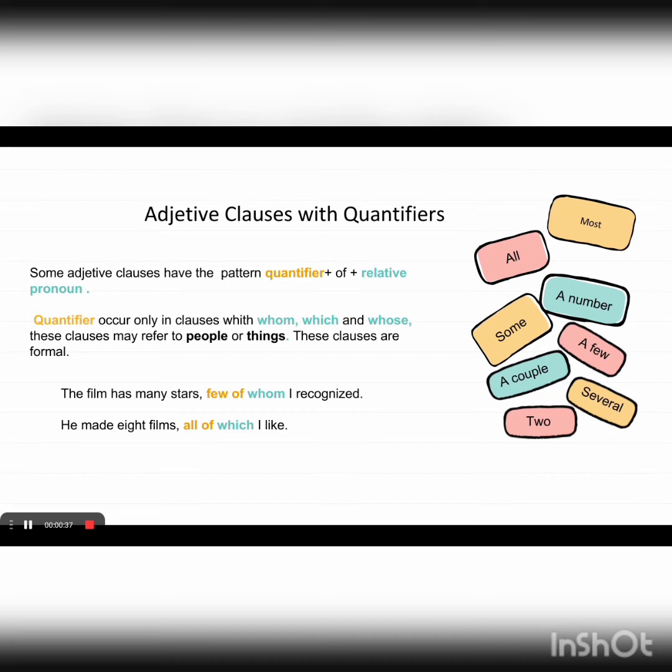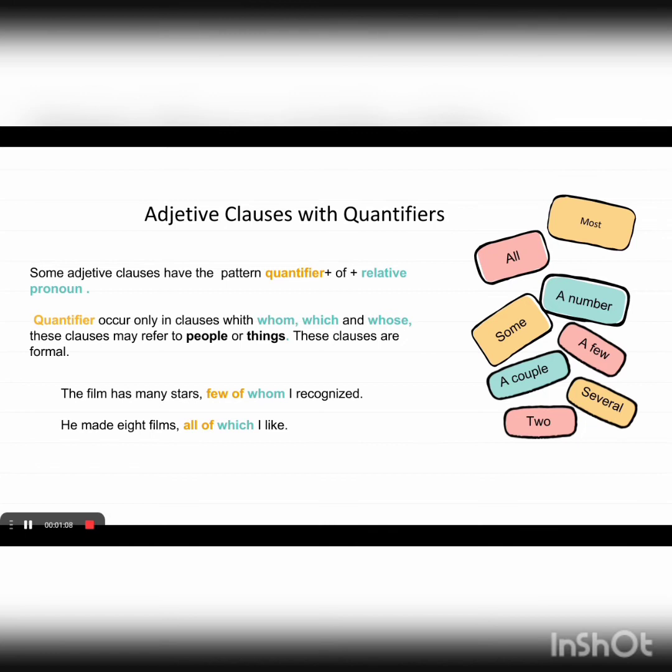Adjective clauses with quantifiers. Some adjective clauses have the pattern quantifier plus of plus relative pronoun. Quantifiers occur only in clauses with whom, which, and whose. These clauses may refer to people or things. These clauses are formal. On the right of the slide, we can observe some examples of quantifiers.